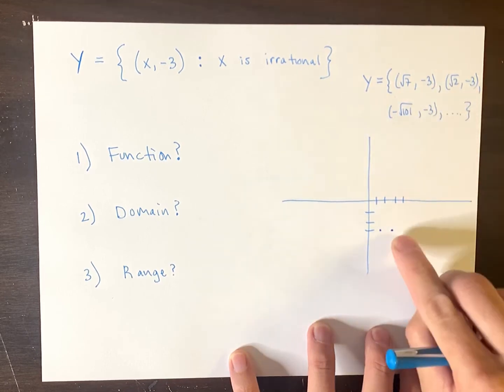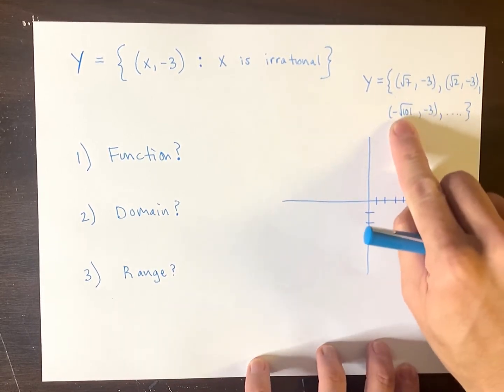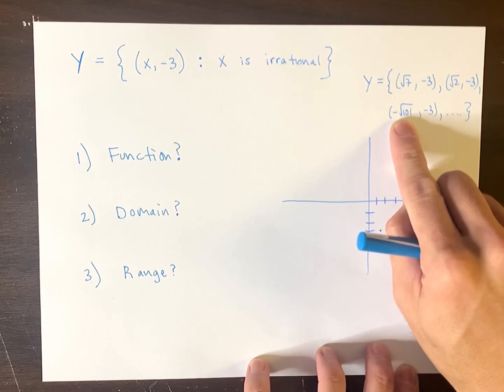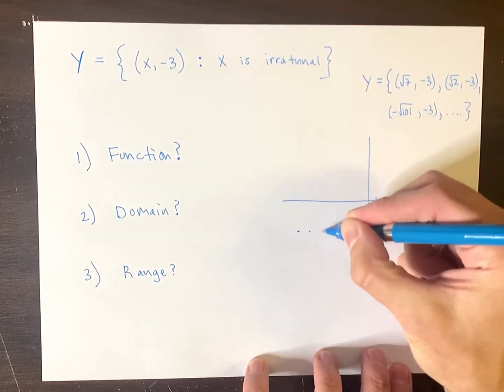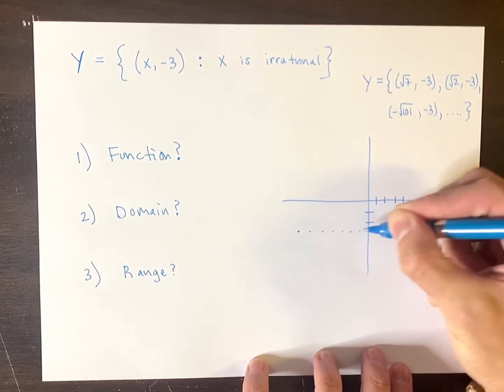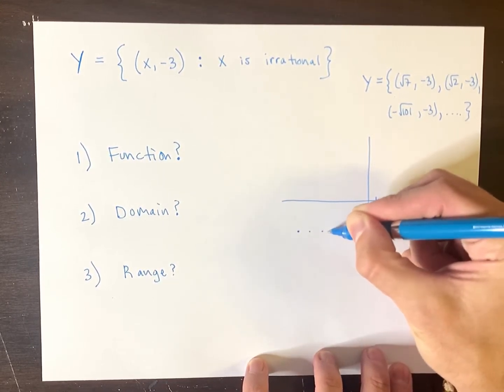The y coordinate is negative. That would be like right there. That's like negative 10 point something. Let's say it's over here, but it's going to be like right there. What I'm going to have is a whole lot of points. There are so many points.